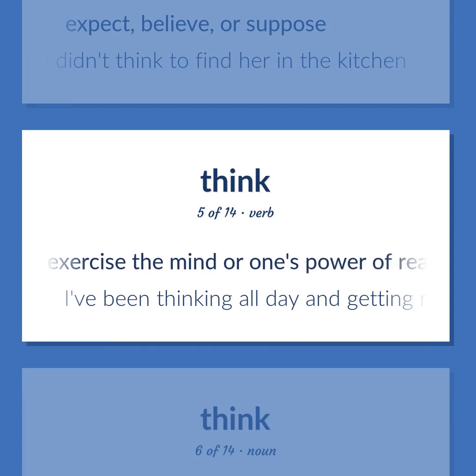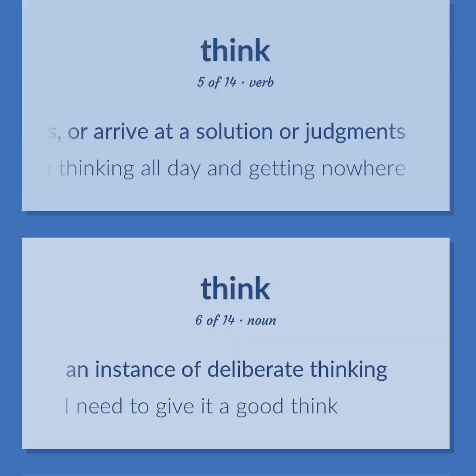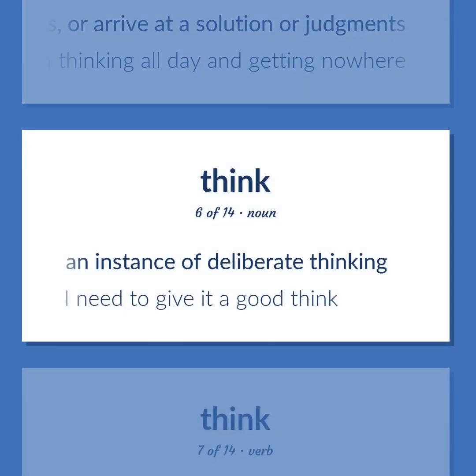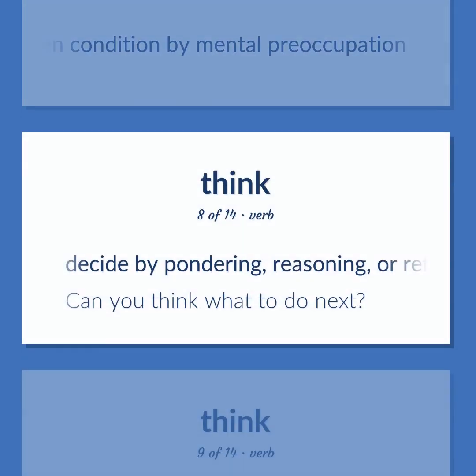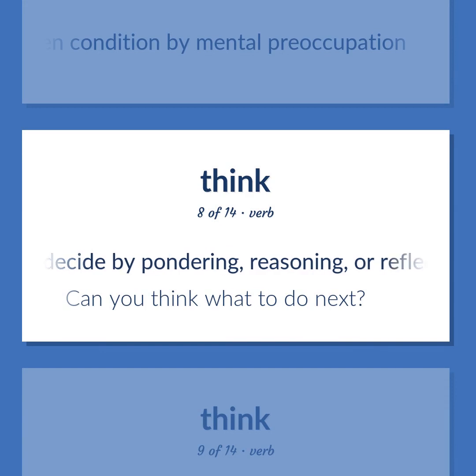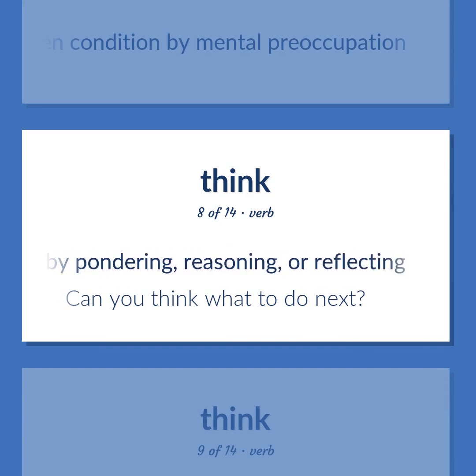Use or exercise the mind or one's power of reason in order to make inferences, decisions, or arrive at a solution or judgments. I've been thinking all day and getting nowhere. An instance of deliberate thinking. I need to give it a good think. Bring into a given condition by mental preoccupation. Decide by pondering, reasoning, or reflecting. Can you think what to do next?